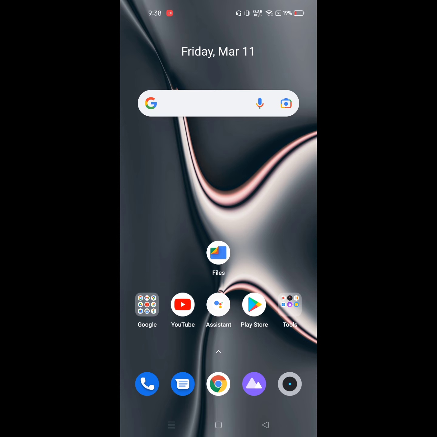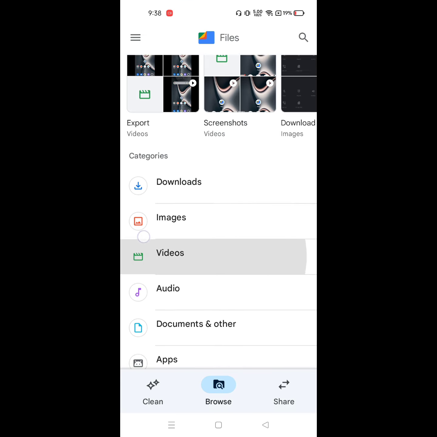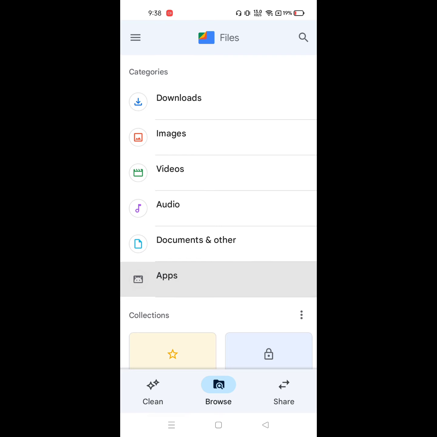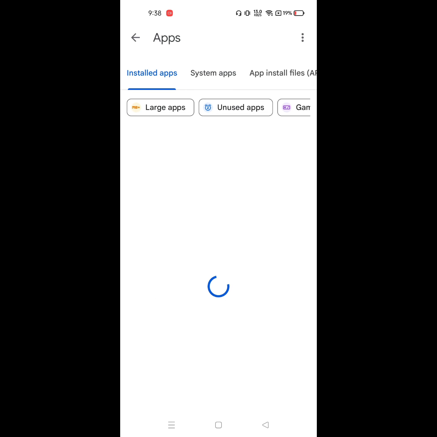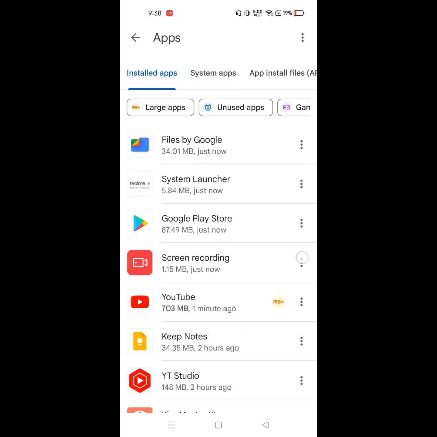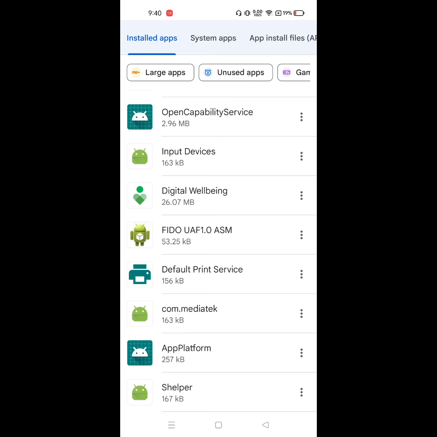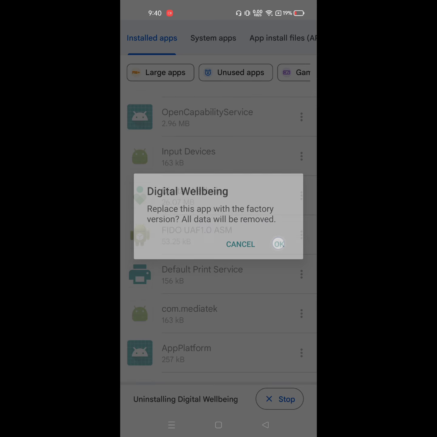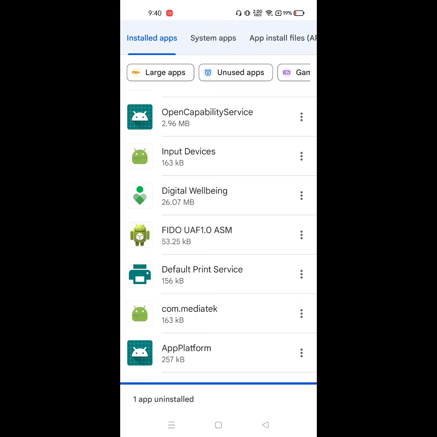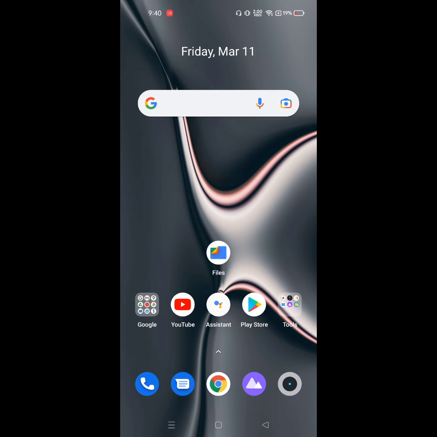Now follow method 2, go to Files by Google, then go to apps. Now search here Digital Wellbeing app. Now click on 3-dot menu. Now click on uninstall. Okay, I hope that this method fixes settings not opening, settings keeps stopping, settings has stopped problem.